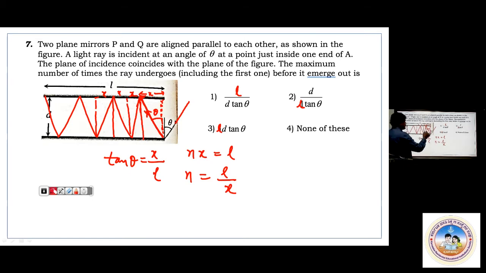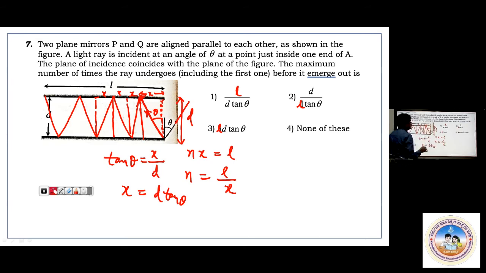And this distance is not L. This distance has not been given actually. This distance is d. So now here, this is x by d you will get. L is total length, and this distance is d here. Tan theta equals x by d. What is x? x is nothing but d tan theta. Correct? Don't get confused anywhere.